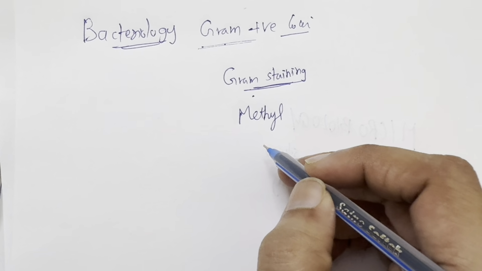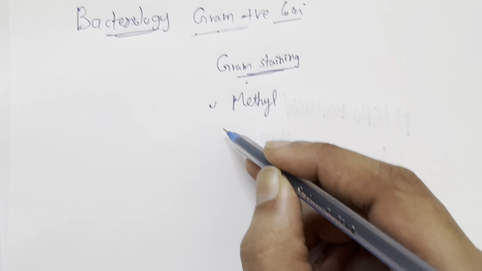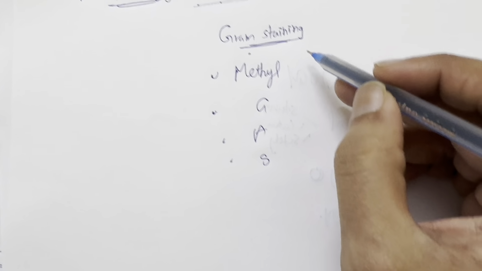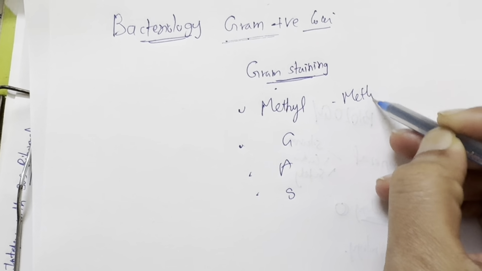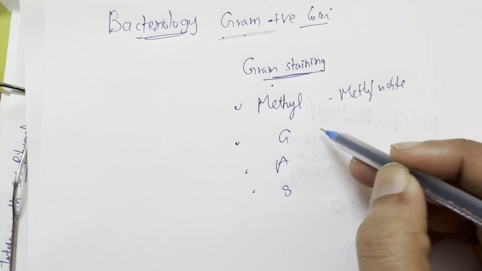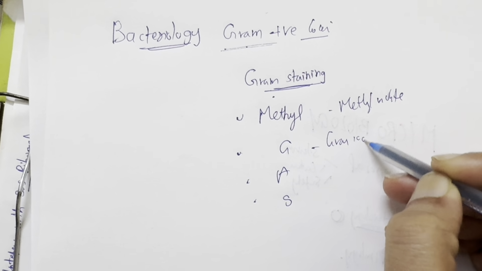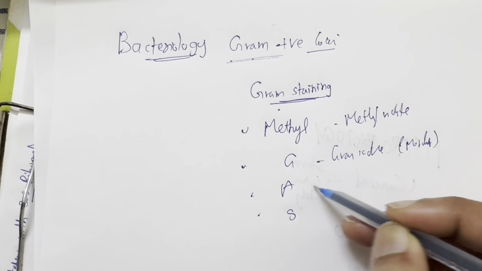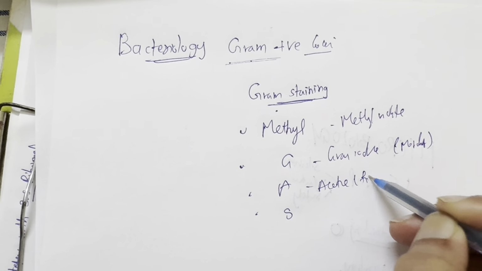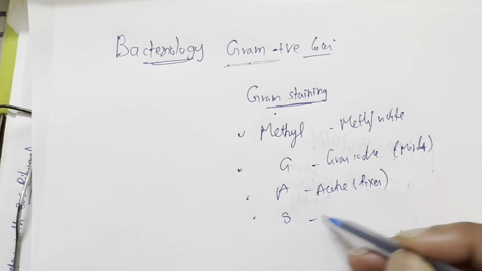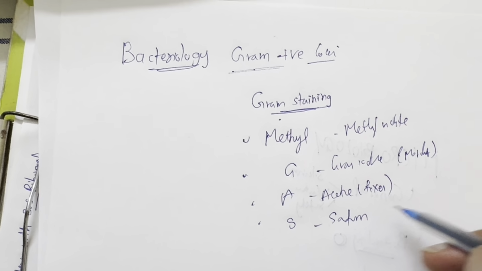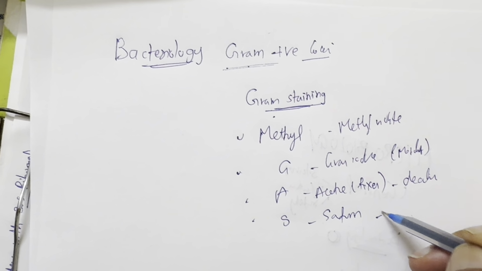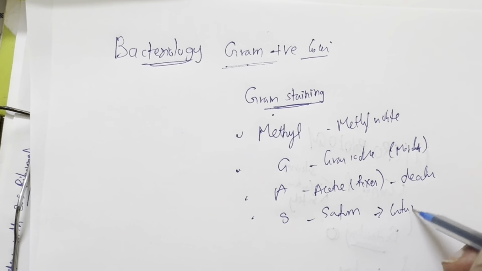For gram staining we use a famous mnemonic, which is methyl gas. We remember them as methyl violet for methyl, and G for gram's iodine, and gram's iodine is the mordant, and acetone is the decolorizer, and S is for safranin, and safranin is the counter stain.